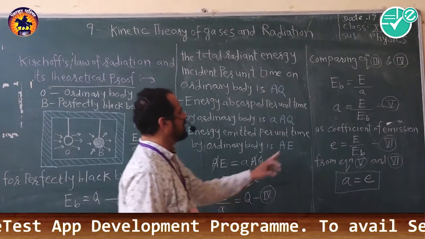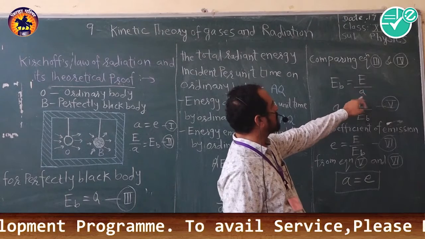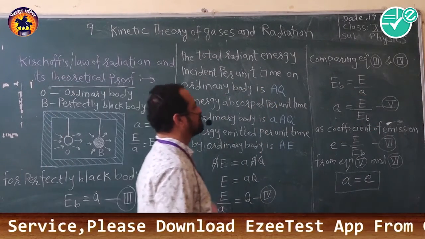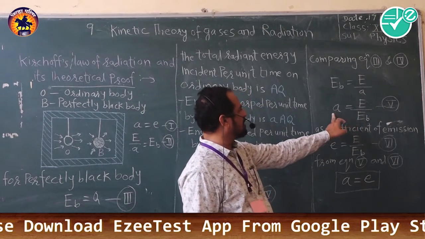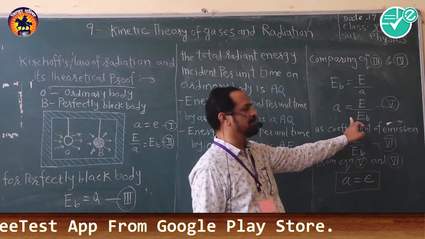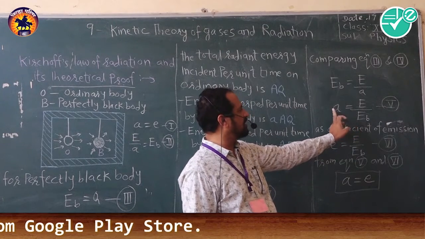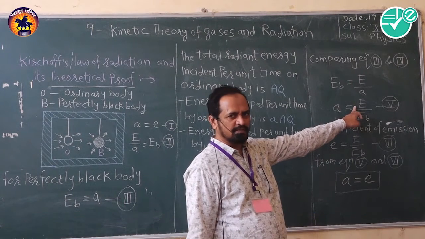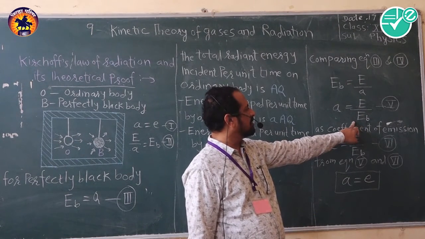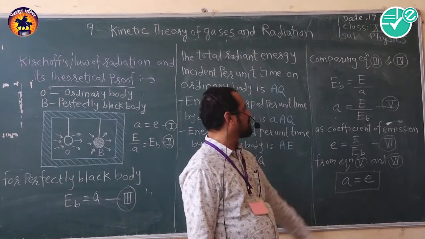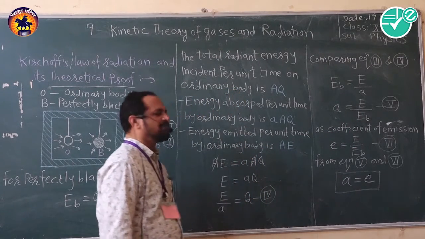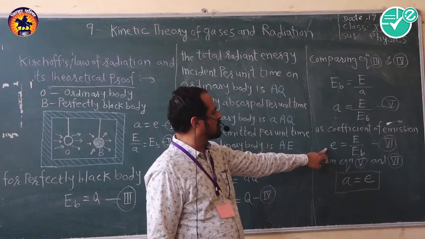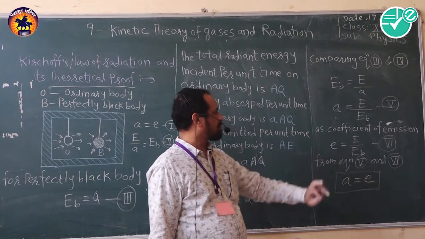So we can write here EB is equal to E upon capital A. Now if we rearrange the equation, it becomes small a is equal to E upon EB. Here also you know that small a is the coefficient of absorption, E is the emissive power of an ordinary body, and EB is the emissive power of a perfectly black body. We know the coefficient of emission. The formula of the coefficient of emission is small e is equal to capital E upon EB.